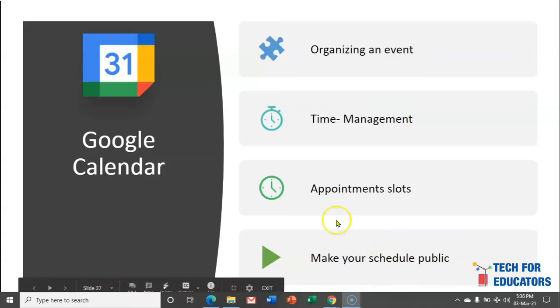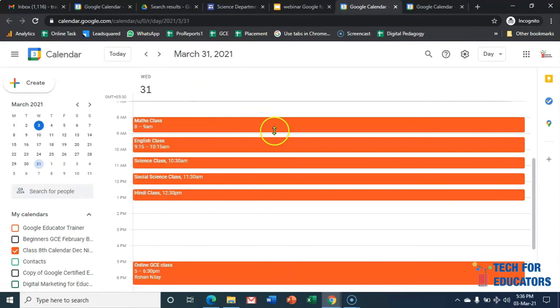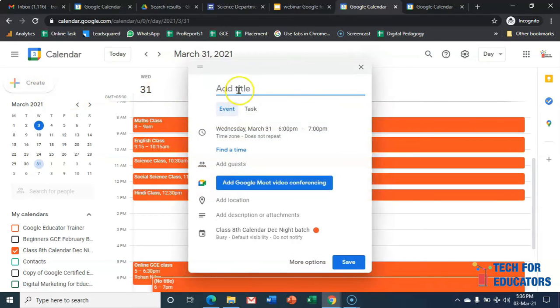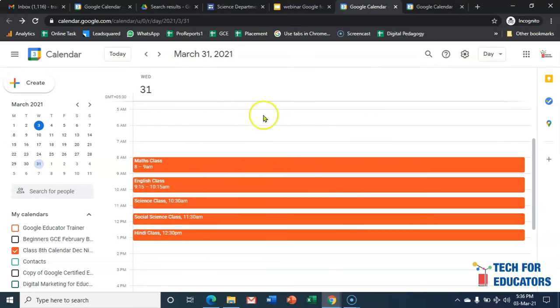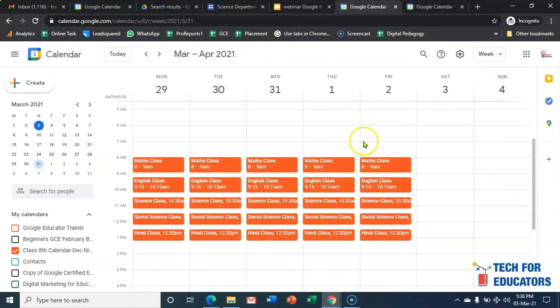So let's go to the live demonstration of a calendar, and here is the calendar. For example, we can create different events using the Create option, and once we have created the event, this kind of calendar will appear. For example, this is the calendar for class 8, with the timing of their subjects for a day, 31st March. If I view it on a weekly basis, I can see this calendar for them.